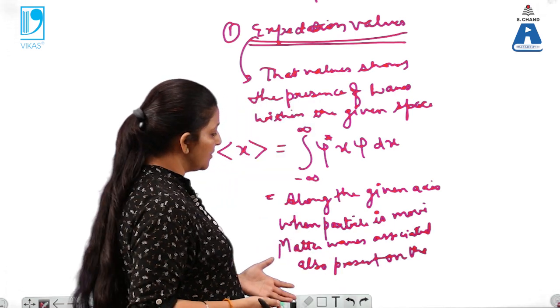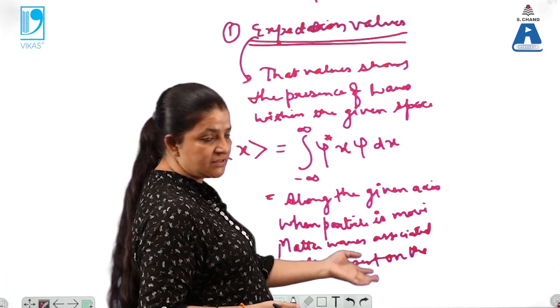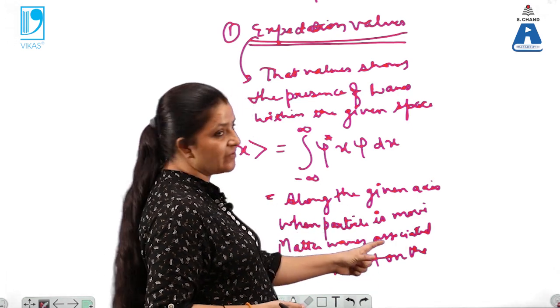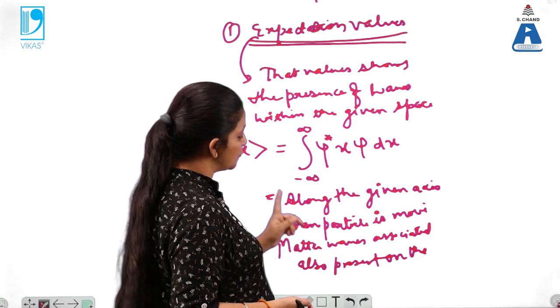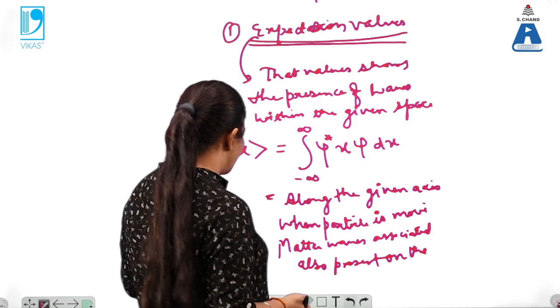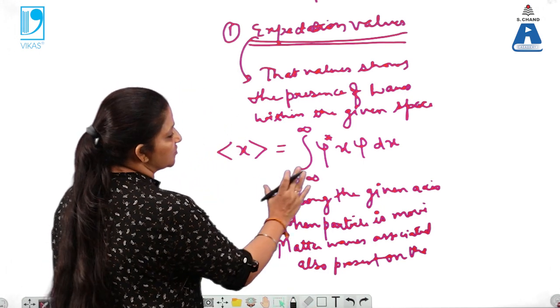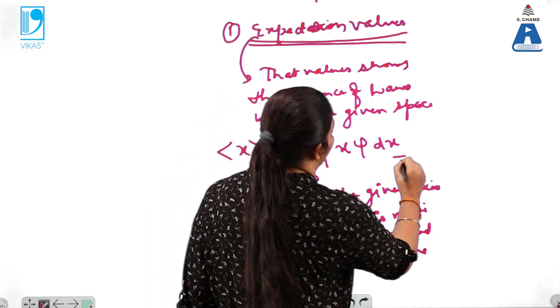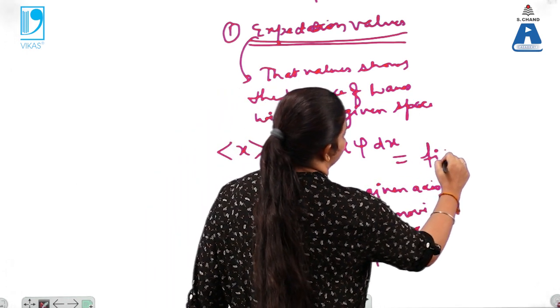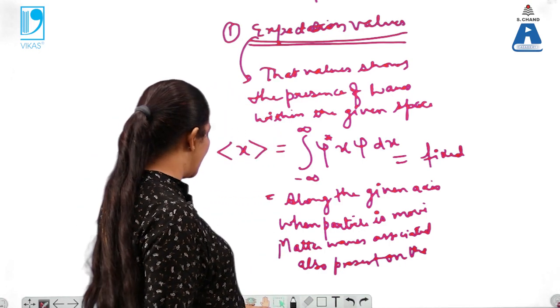That means along the given axis, when the particle is present or moving along the given axis, the wave associated with that particle is also present on that axis. So that is called the expectation value of the position. By this expression the position of the matter wave is fixed, so we are able to fix the position of matter waves.